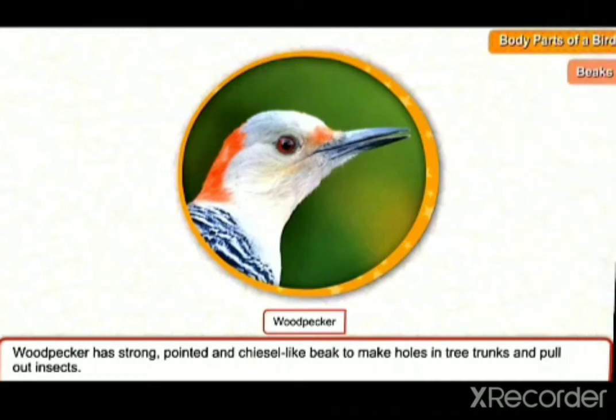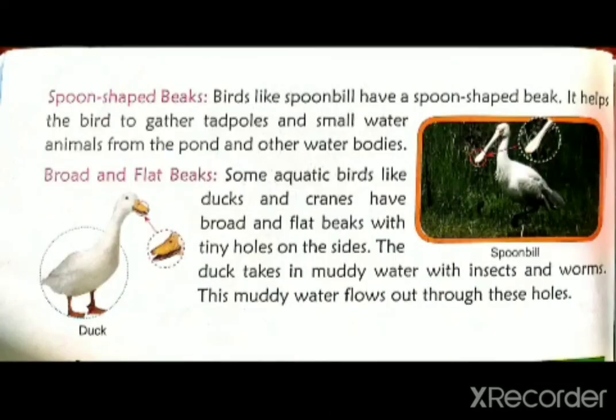So we have completed the types of beaks of birds. Another thing, about the last type of beak, that is your spoon-shaped beak. You can see in this picture, their beak is like a spoon structure. Which type of bird has this spoon-shaped beak?